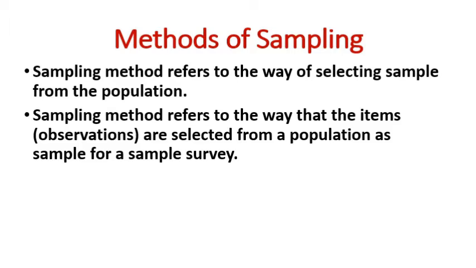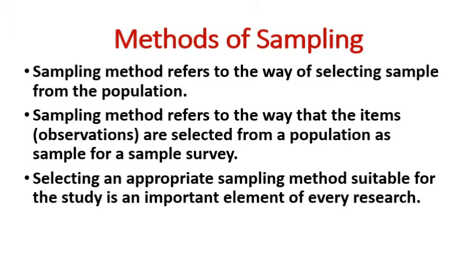What is the method of sampling? Sampling method refers to the way of selecting a sample from the population. Sampling method refers to the way that the items or observations are selected from a population as a sample for a sample survey. So it is the way used for selecting a sample from the population.